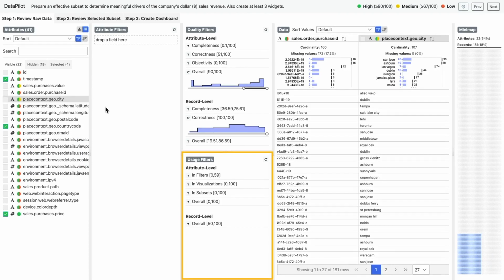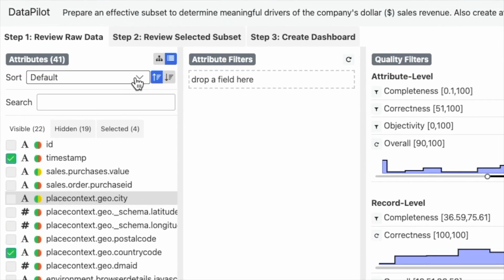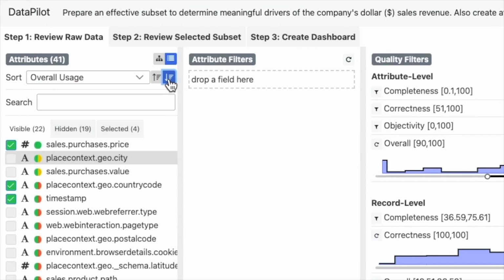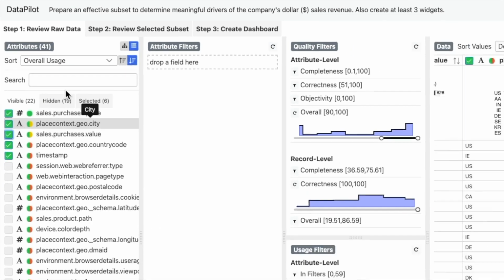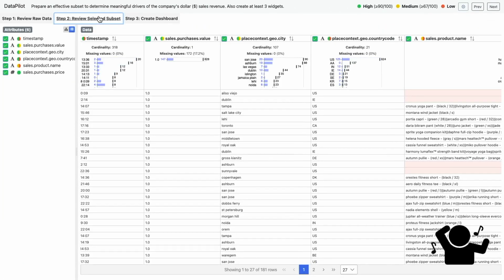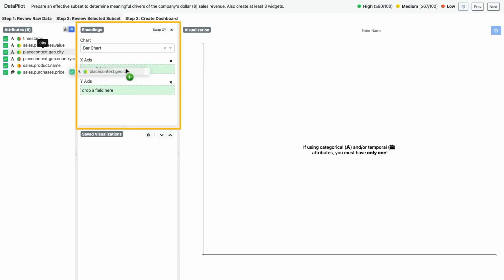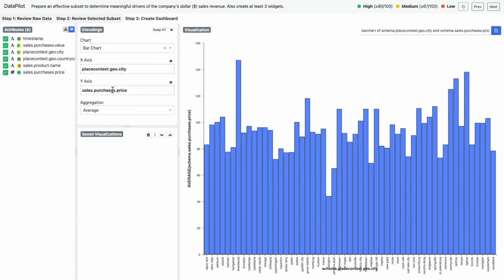Like quality filters view, a usage filters view is also available, but I will instead sort these attributes by overall usage. I see that there are two high-quality attributes, city and purchase value, with medium usage scores. I will also select them. I am now much more satisfied with my subset and can confidently utilize it in different applications, in this case, building a visualization dashboard. I create a few charts by dragging attributes to visual encodings. I will save it and create a few more.